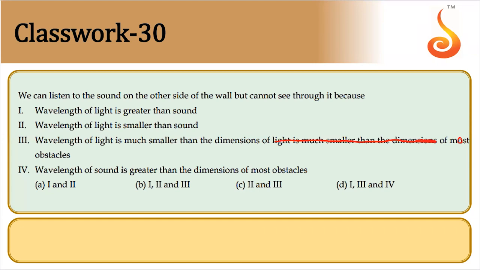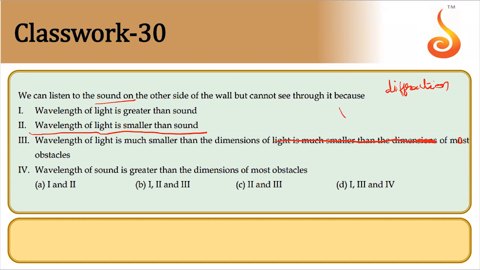So here the answer should be, this is based on the phenomenon of diffraction. We can hear sound across a wall, but we cannot see through it, because sound can bend around the wall. That is because the wavelength of light is smaller than that of sound. In order to produce diffraction, the obstacle size should be comparable to the wavelength of the wave. For sound, the obstacles we are involving here are walls, so the size of the wall is comparable to the wavelength of sound.